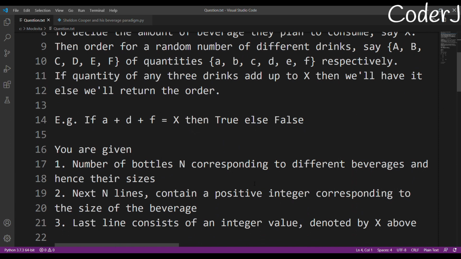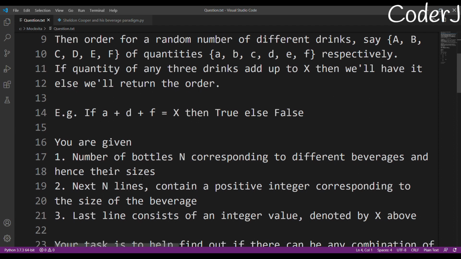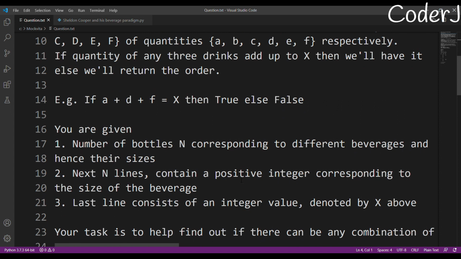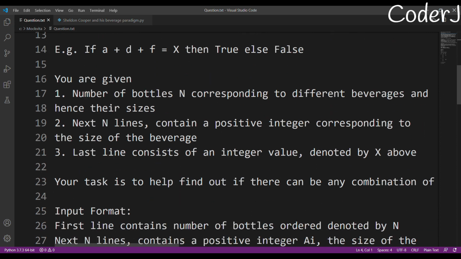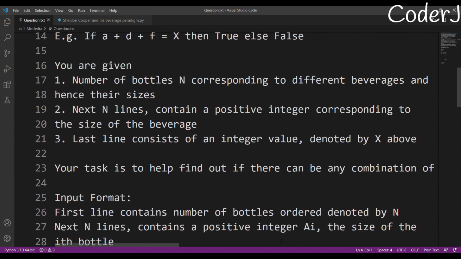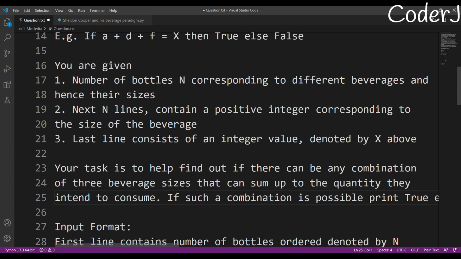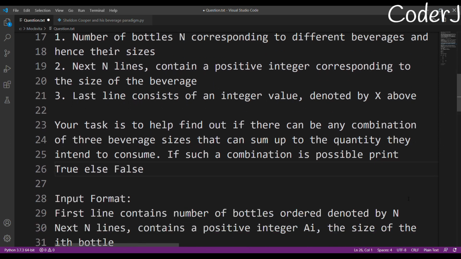Now, what we are provided with: the number of bottles n corresponding to different beverages and hence their sizes. Next, n lines containing a positive integer corresponding to the size of each beverage. The last line consists of an integer value denoted by x above. Your task is to find if there is any combination of three beverage sizes that can sum up to the quantity they intend to consume. If such a combination is possible, print true, otherwise false.